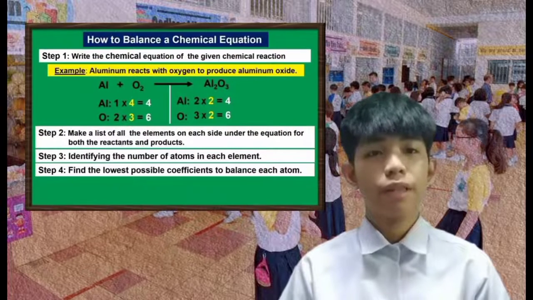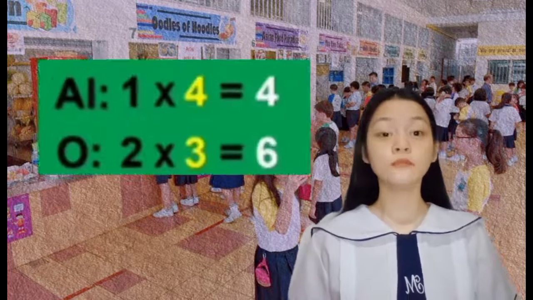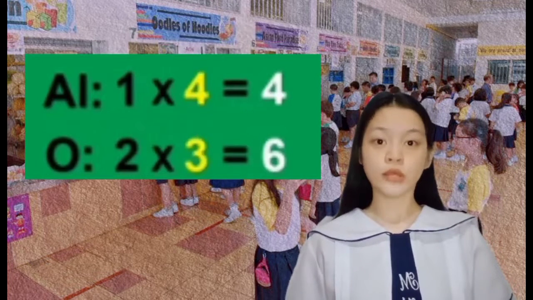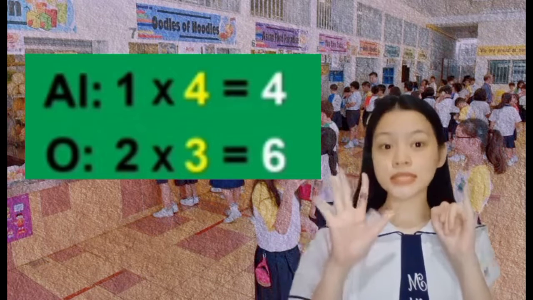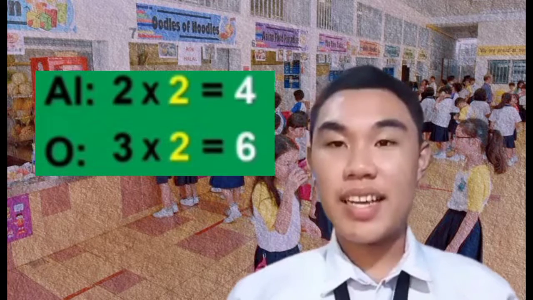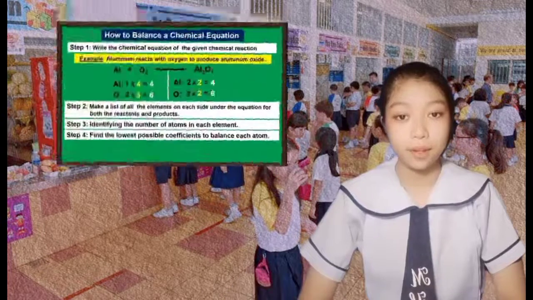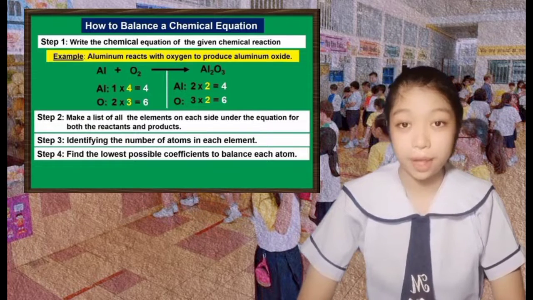Fourth step, find the lowest possible coefficients to balance each atom. For the reactants, on the aluminum, we can multiply it by 4, and oxygen we can multiply by 3, having a total of 4 aluminum atoms and 6 oxygen atoms. Now, on the product side, for the aluminum, we can multiply it by 2 to equate to 4. For oxygen, we can multiply by 2 as well to equate with 6 on the other side. Now we can observe that both sides have the same number of atoms on each element.